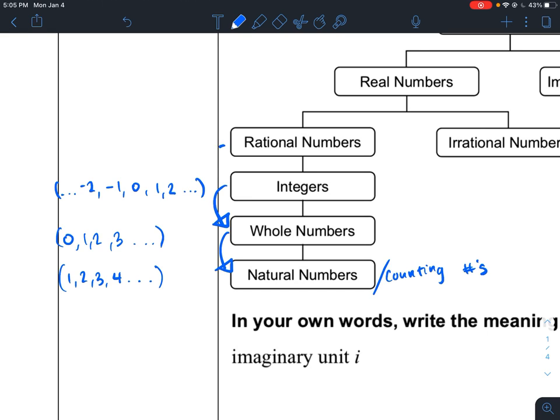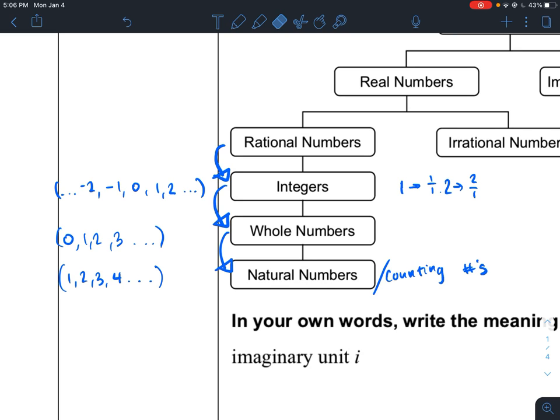Rational numbers include all of them, but rational numbers also include numbers that can be expressed as a ratio, or as a fraction, in other words. Rational numbers include all of these numbers because whole numbers, integers, and natural numbers can be expressed as a ratio. You can write 1 as a fraction. You could say this is the same thing as 1 over 1. Same thing for 2. You could say 2 is 2 over 1.